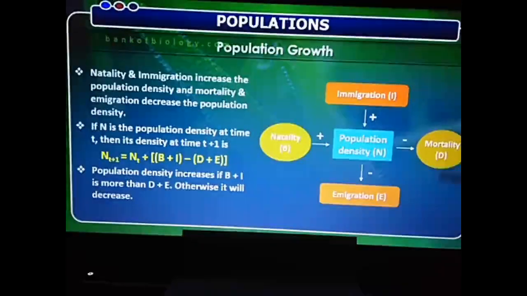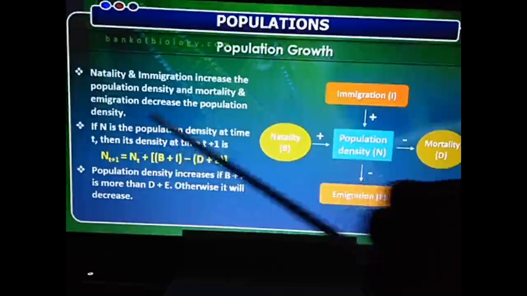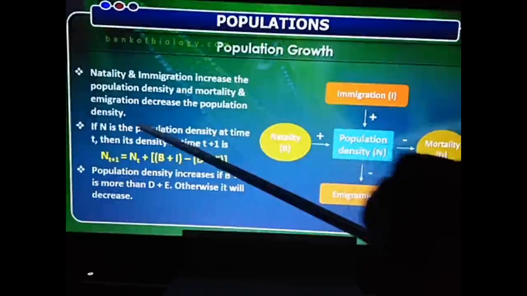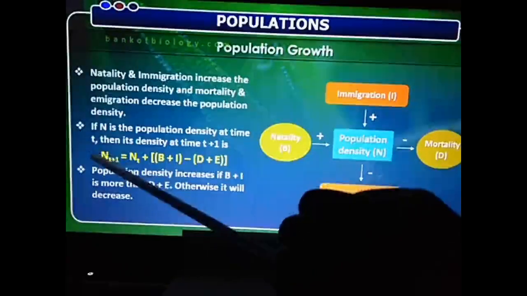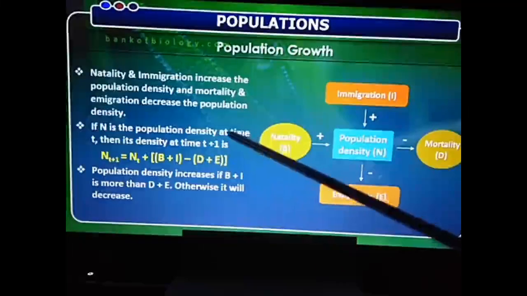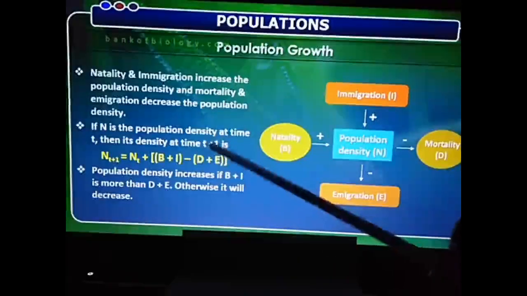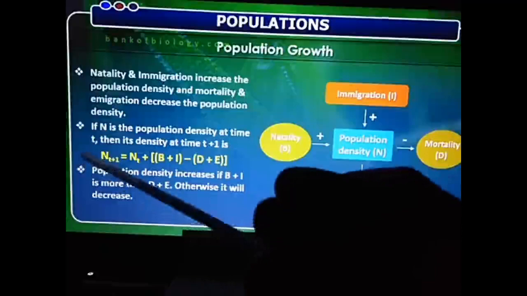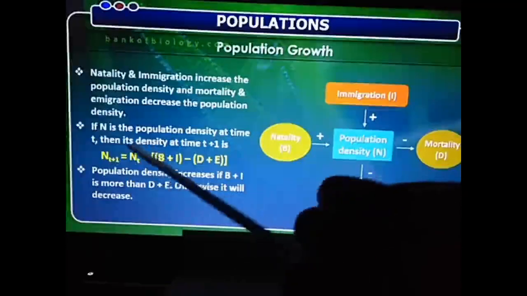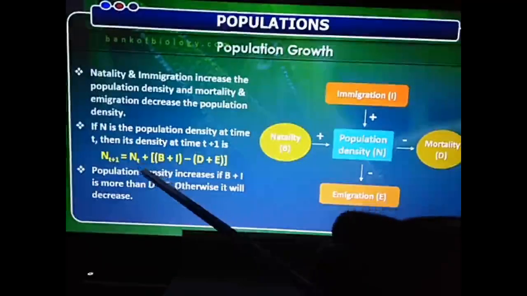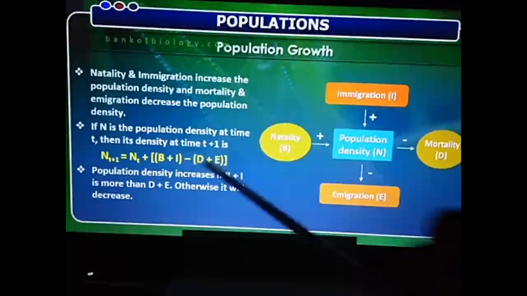Now let us summarize this, or let us put it into a formula. So here, n is nothing but the population density. If n is the population density at time t, suppose we are taking a particular time t and considering n as the population density, then its density at time t plus 1, that is somewhere in the future, N t plus 1 is going to be Nt, that is number of organisms present at that time, plus B plus I minus D plus E. So what is this?